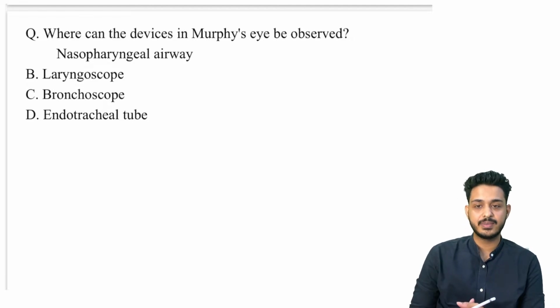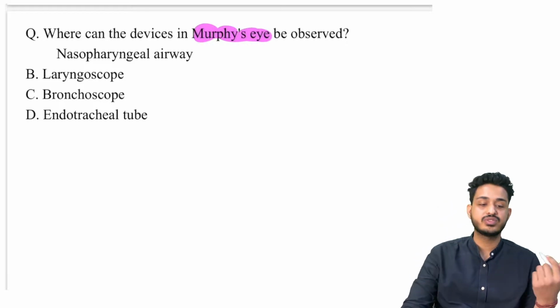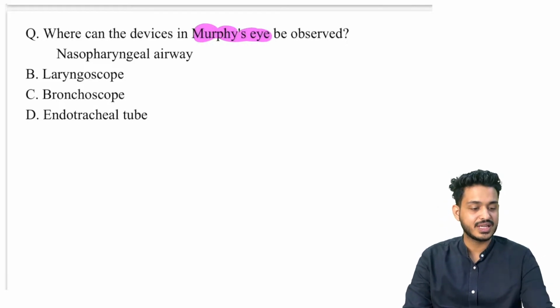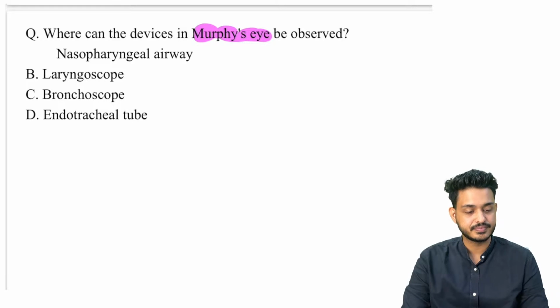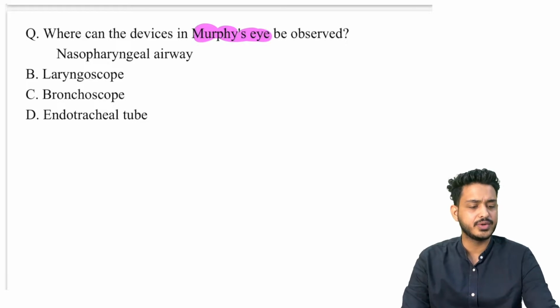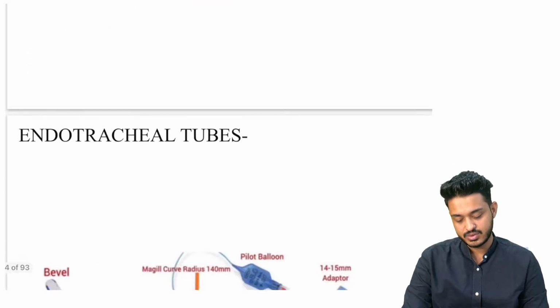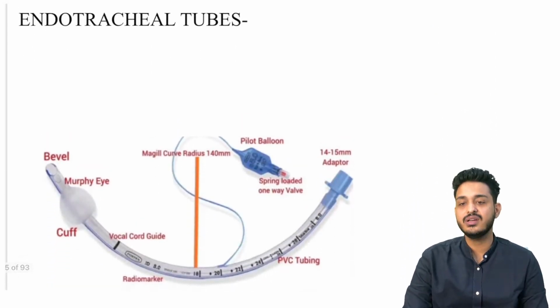Which devices will be having the Murphy's eye? Murphy's eye कहाँ देखा है? Have you seen about the Murphy's eye? Murphy's eye will be seen in which device? Is it going to be seen in the nasopharyngeal airway, laryngoscope, bronchoscope, or ET tubes, endotracheal tubes? Right? So let me make you understand first about the endotracheal tubes.